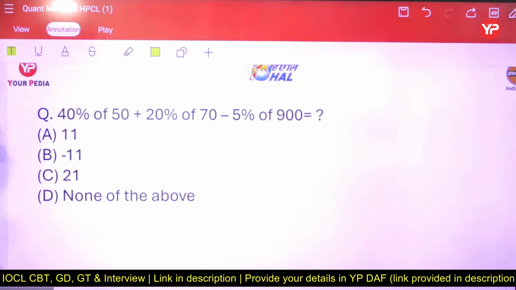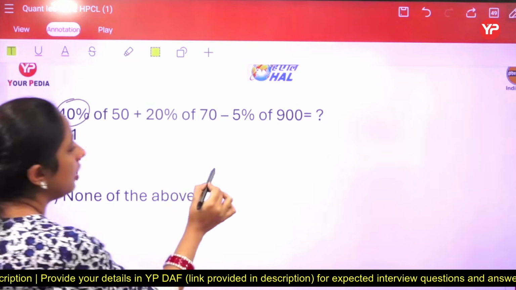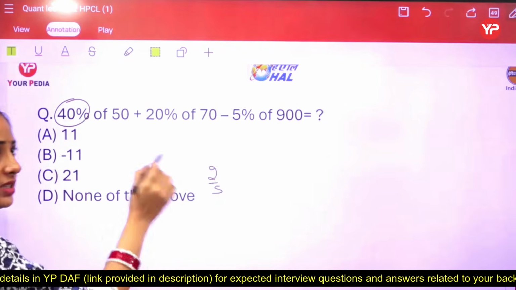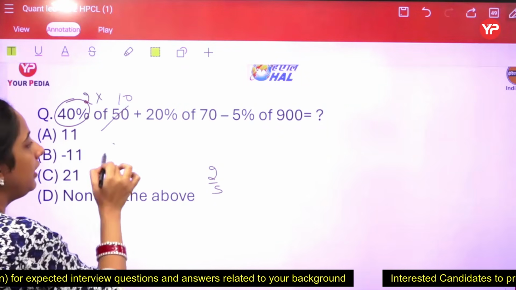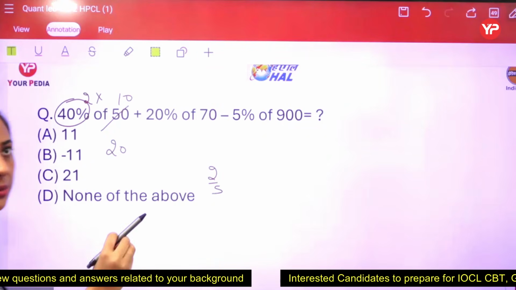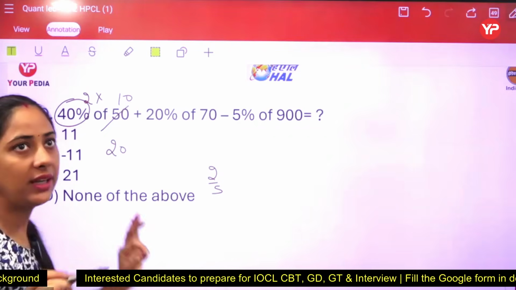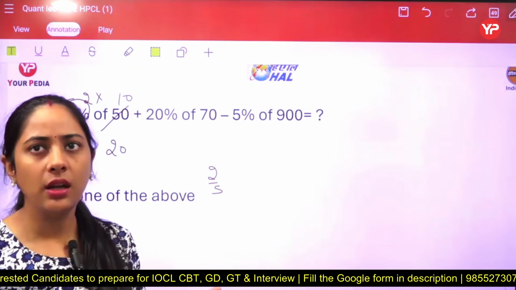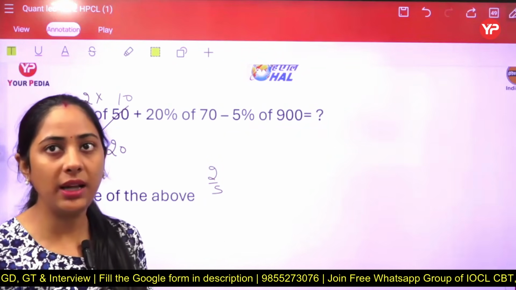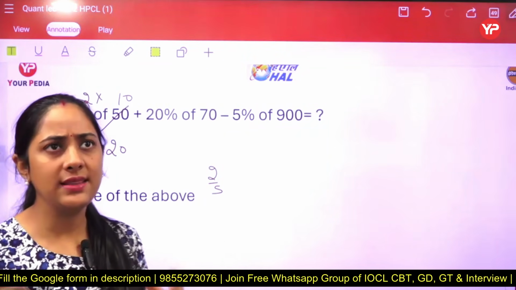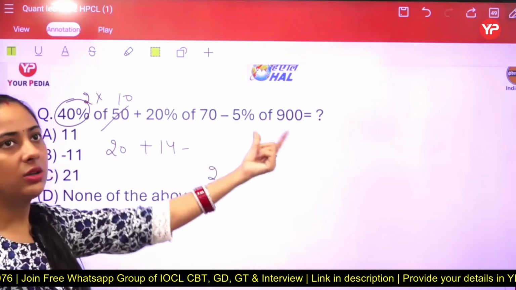The calculation can be done easily by you, but how to save time? We know that 40% is equals to 2/5. So we apply 2/5, cutting happens, and now we have 2 into 10 and we are getting 20. If you can do this orally, that is good. Do as much work orally as you can. Like the next number is 20% of 70. We know that 20/100 is there or we can say that 1/5 is there. When you convert 20% to 20/100, the zeros get cancelled out and at the end you are getting 14.